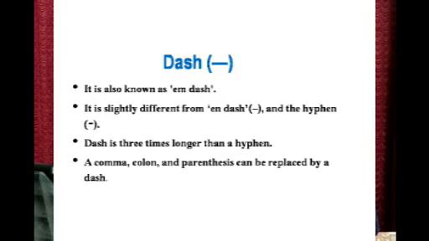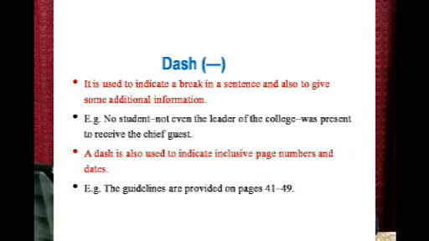A comma, colon and parenthesis can be replaced by a dash. So, we can make use of a dash for replacing a comma, colon and also a parenthesis. It is used to indicate a break in a sentence and also to give some additional information.